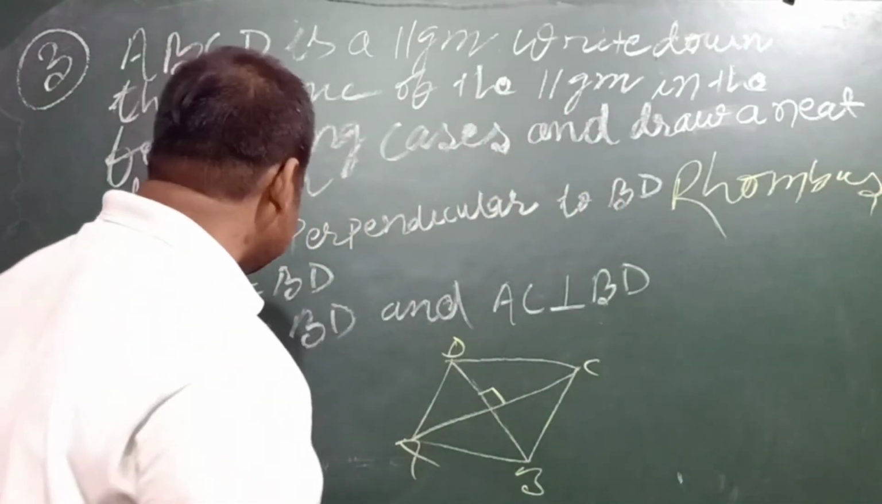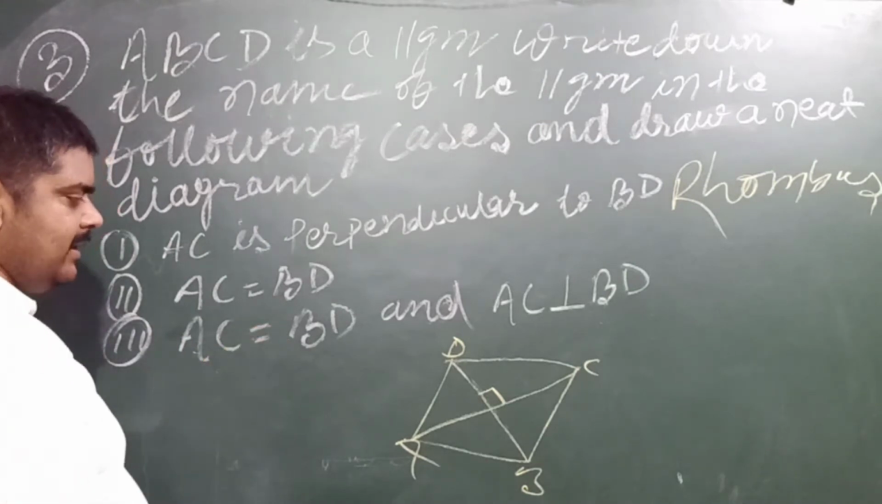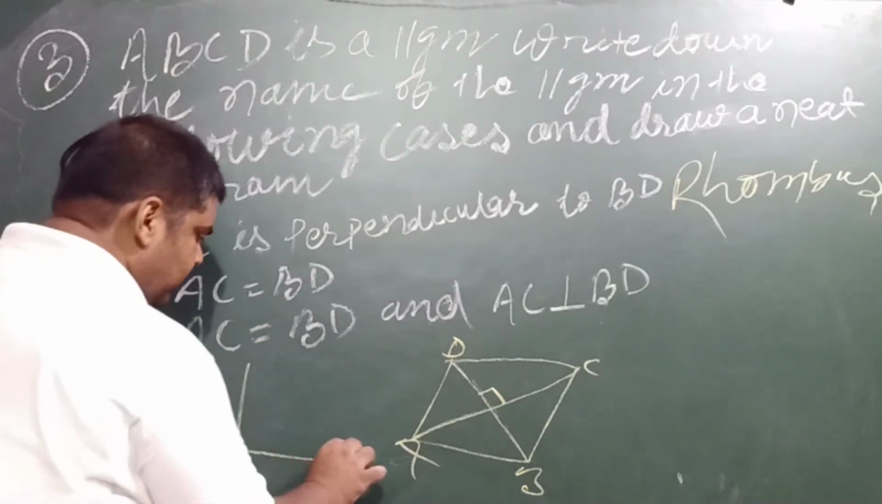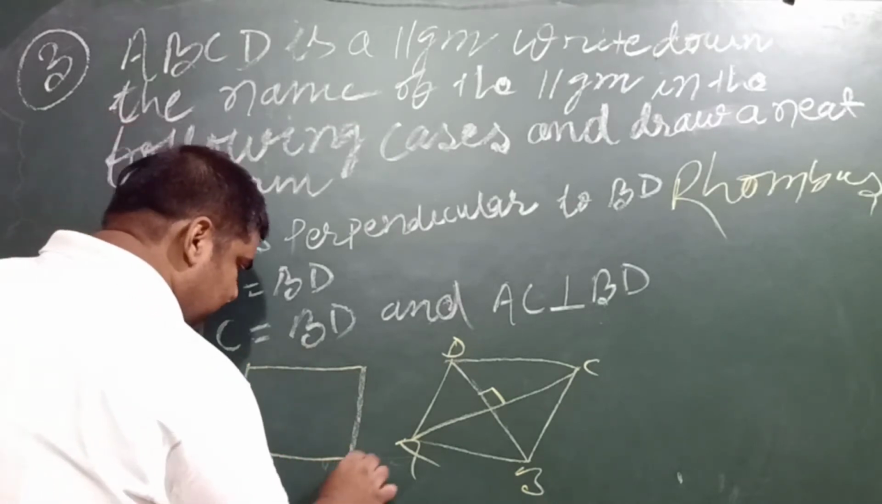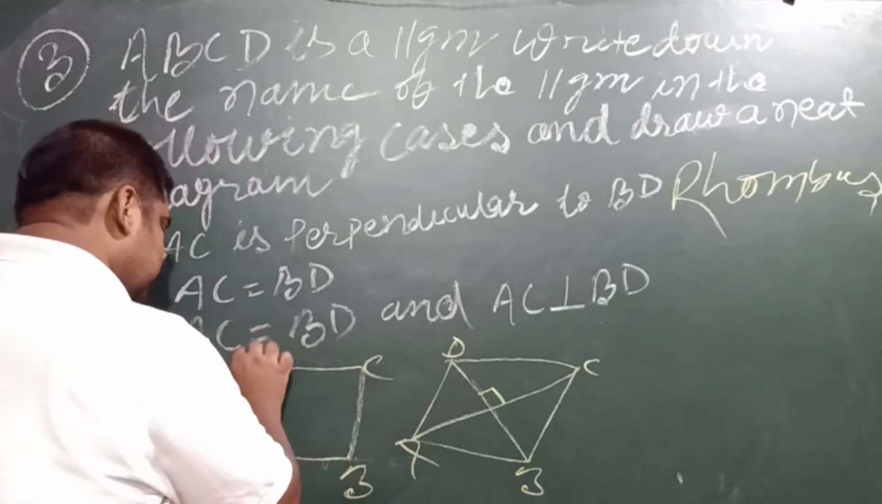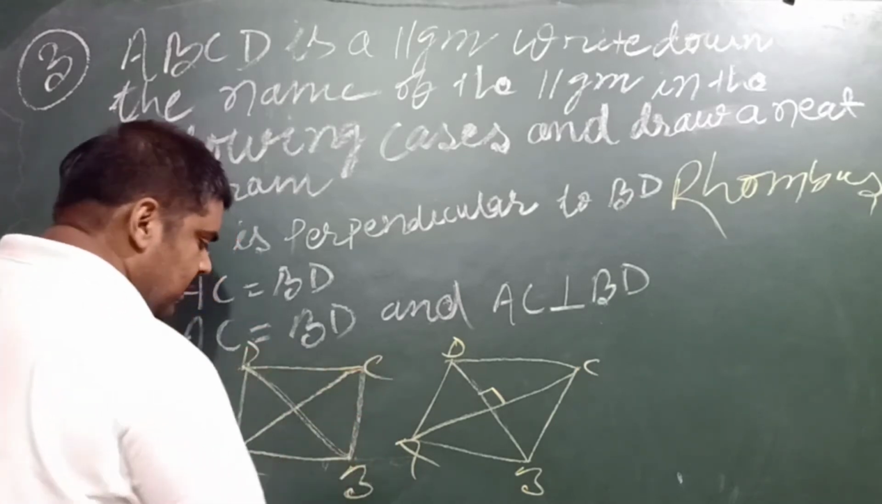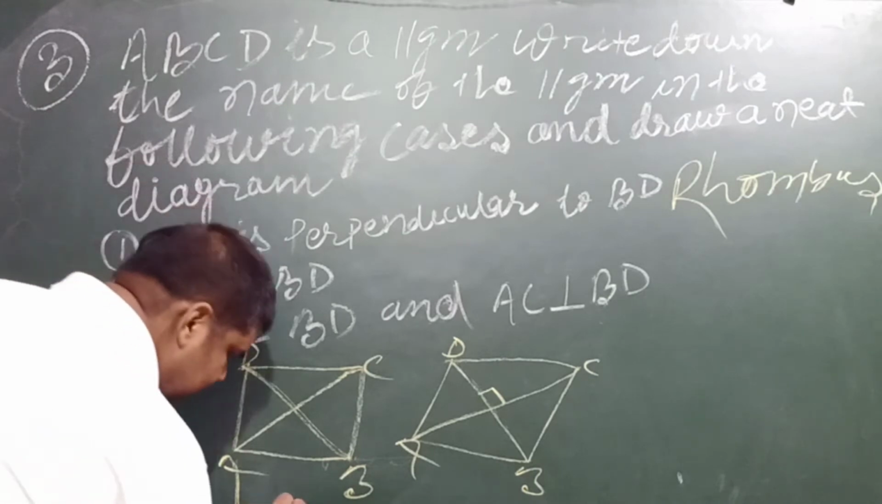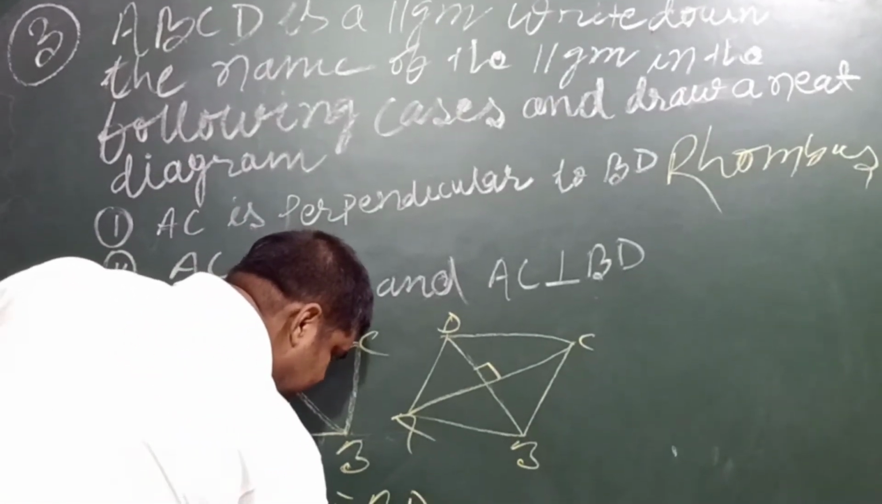What is the second condition? It has been given that AC is equal to BD, the diagonals are equal. You know very well that when diagonals are equal, then such a parallelogram is a rectangle, because in the case of a rectangle, diagonal AC is equal to BD.